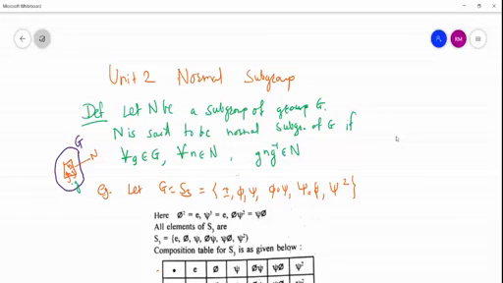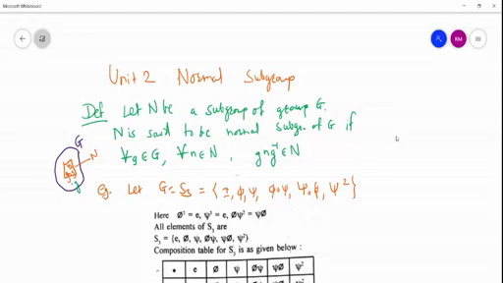N is a subset of G, G is a group and N is a subgroup of G. Small g is any element in G, it may be inside N or outside N. g inverse also may be outside N or inside N. So the product g n g inverse must be contained in the set N. If this property holds, then N is said to be a normal subgroup of G.